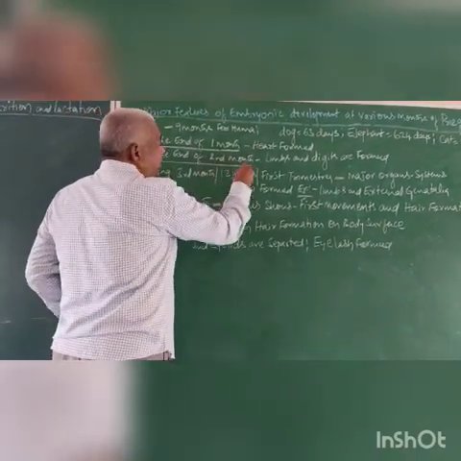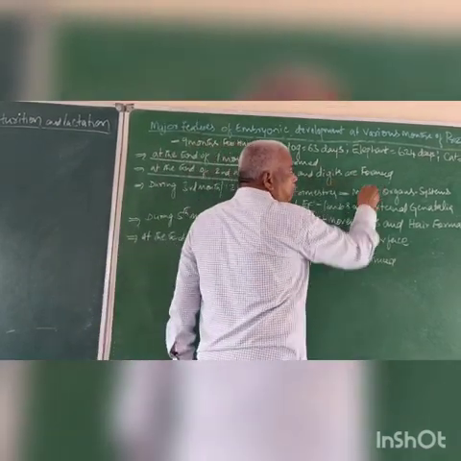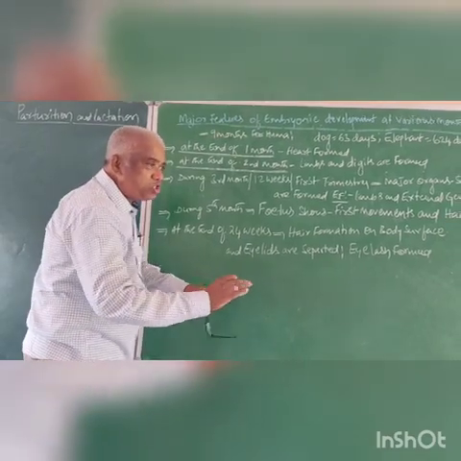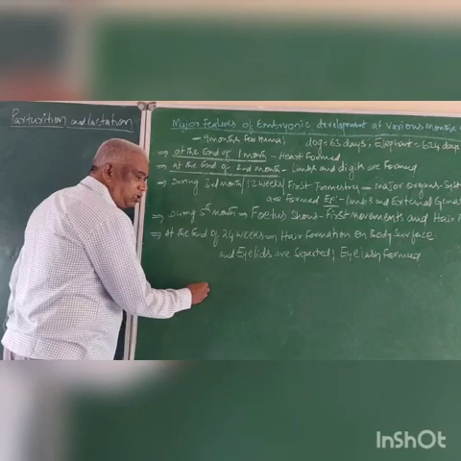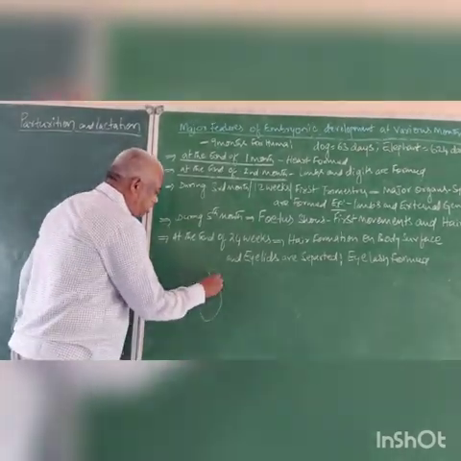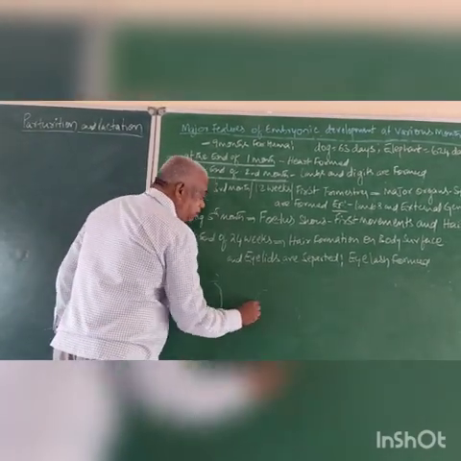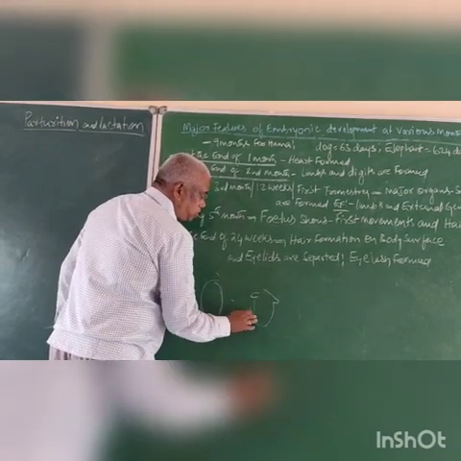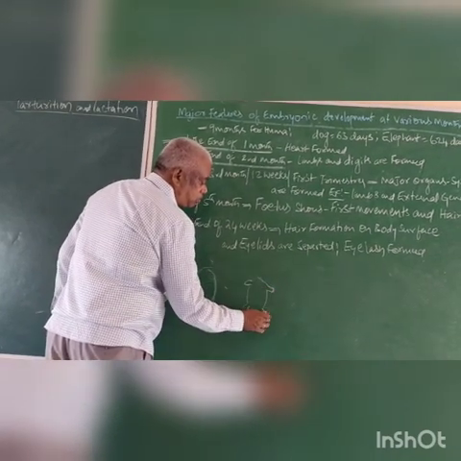Now at the end of the second month, the limbs and digits are formed. But the embryo shows changes month to month. First of all, the embryo is just a mass. There is no head, there are no limbs, just 1 month. First 1 month is like this. Now second month, some projections like this. Projections. Now these are the sub-projections.